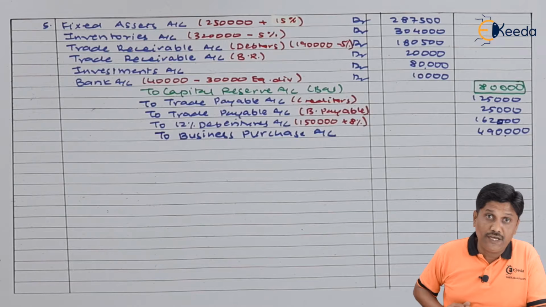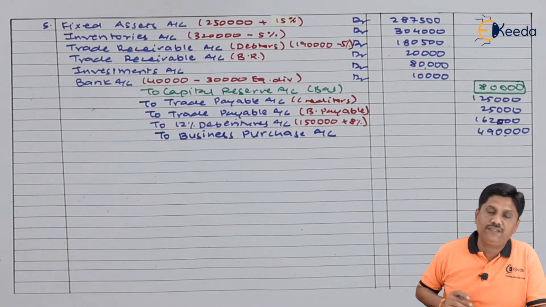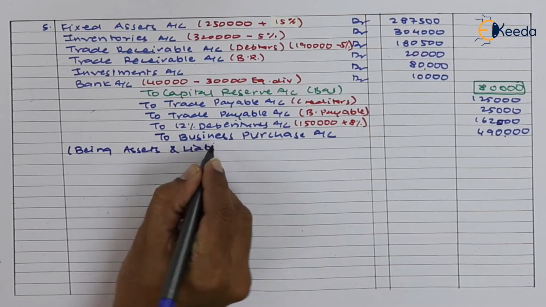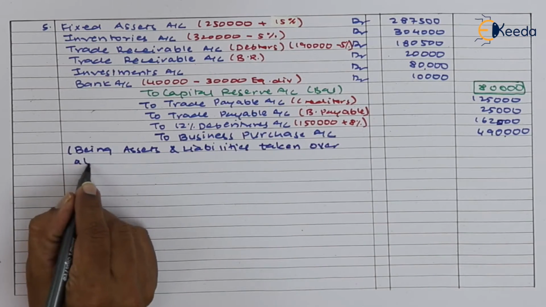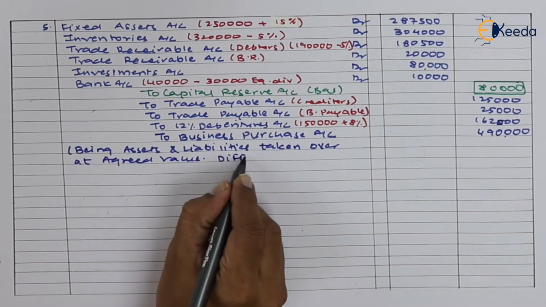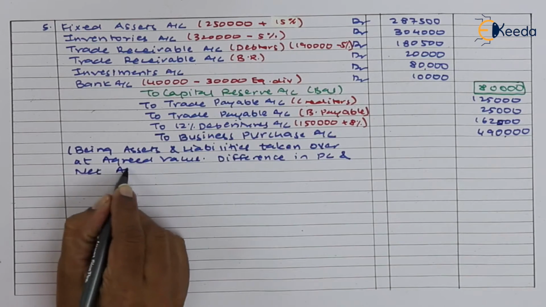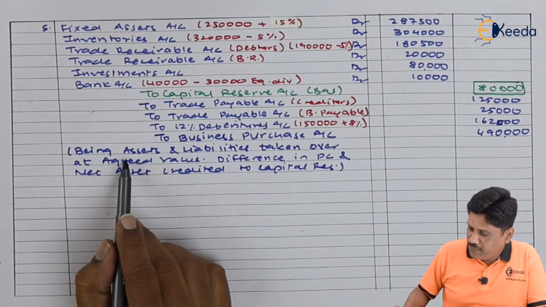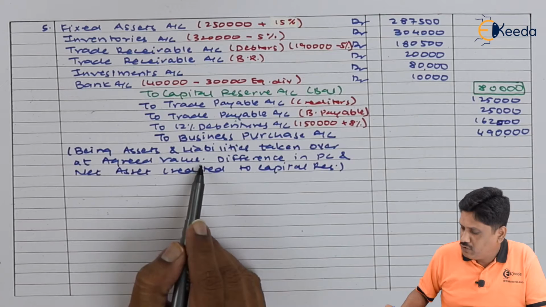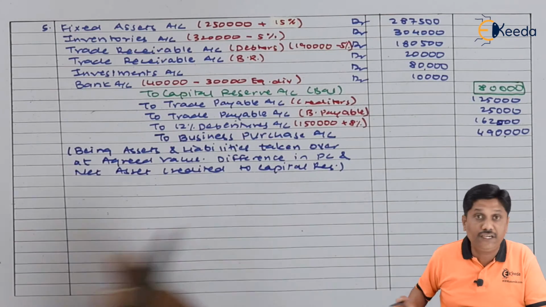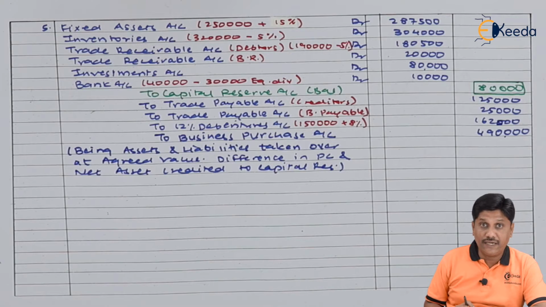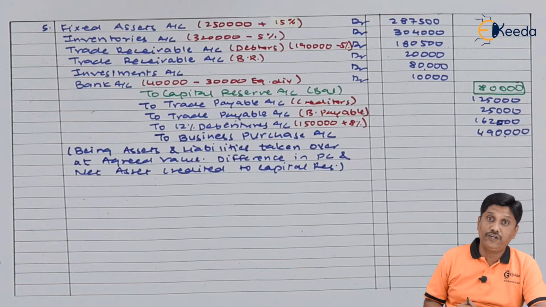This will appear in our balance sheet as your reserve surplus. I need to write down the narration being assets and liabilities taken over, and difference is agreed as a capital reserve. Friends, our narration is being assets and liabilities taken over at agreed values. Difference in PC and net asset is credited to the capital reserve. In this way, we have recorded the entry for takeover of the assets and liabilities at agreed value. Friends, our next entry will come for discharge of PC.